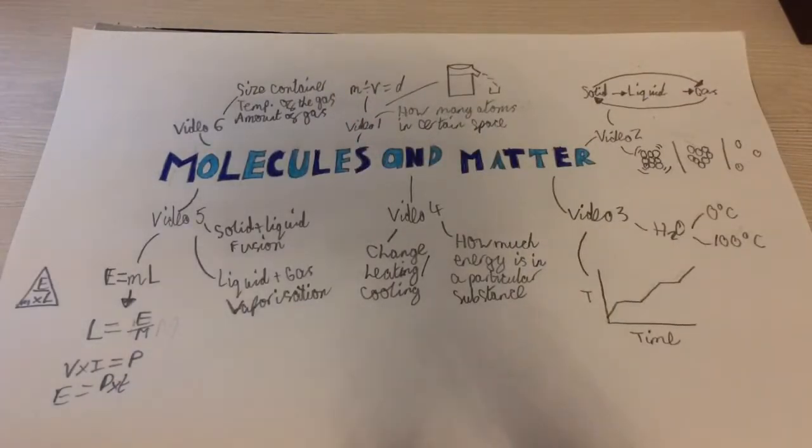So the reason the size of the container will have an effect on the gas pressure is because gases will fill the container that they are in. This means that if you have a smaller container, the gas will be less able to spread about, so all the particles will be close together. This means that they'll bounce off each other more often and bounce off the walls more often, because gas particles are constantly moving around and they want to expand, but they've not got the room, so they will bump into the sides of the container and other particles much more if this container is smaller.